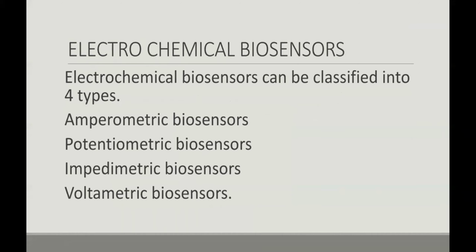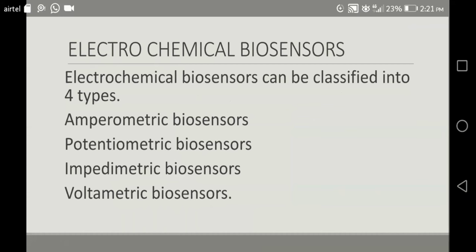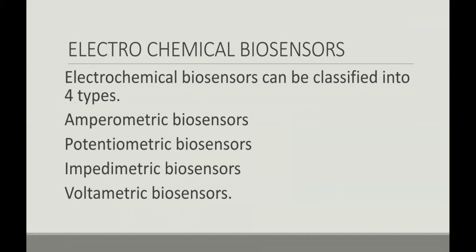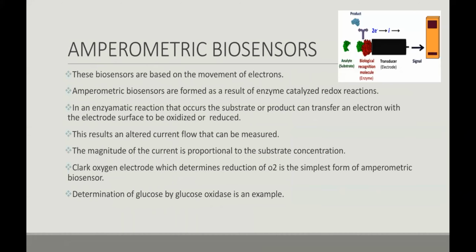So first we go through the electrochemical biosensors. Electrochemical biosensors can be classified into four types: amperometric biosensors, potentiometric biosensors, impedometric biosensors, and voltametric biosensors. First we go through amperometric biosensors. Amperometric biosensors are based on the movement of electrons.